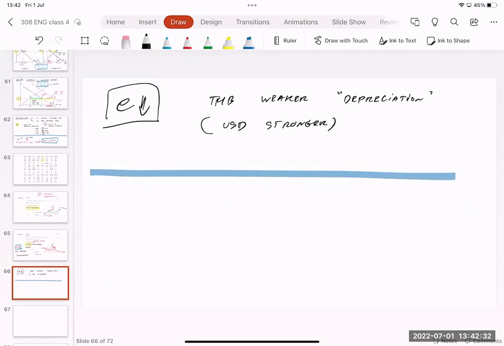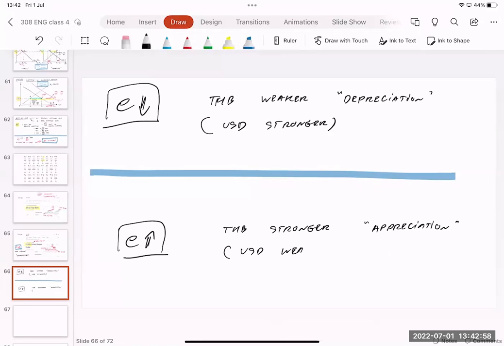On the other hand, if the nominal exchange rate is increasing, it means that 1 baht can get more US dollar. So in this case, it means that the Thai baht becomes stronger, or appreciation. If the Thai baht can get more US dollar, it implies that the US dollar is going to get less Thai baht. The US dollar becomes weaker.